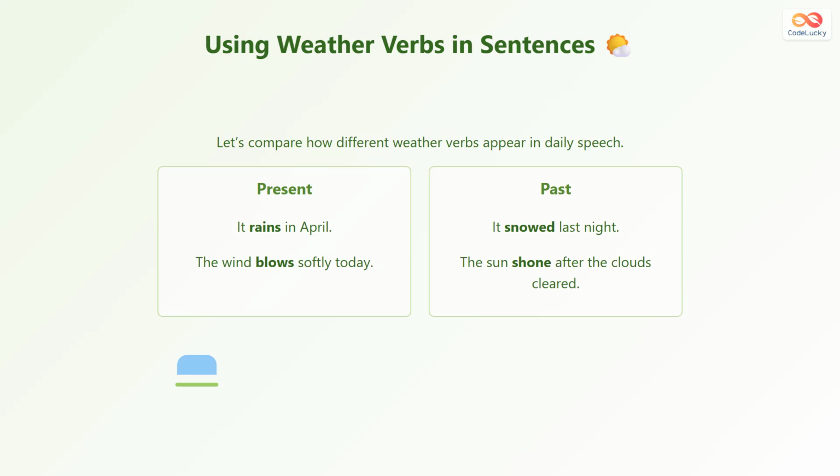Weather verbs can appear in many forms depending on the time something happens. In the present, we say, it rains in April, or the wind blows softly today. In the past, we say, it snowed last night, or the sun shone after the clouds cleared.